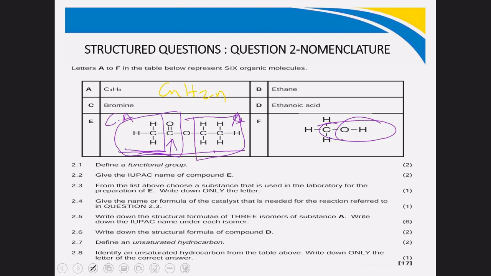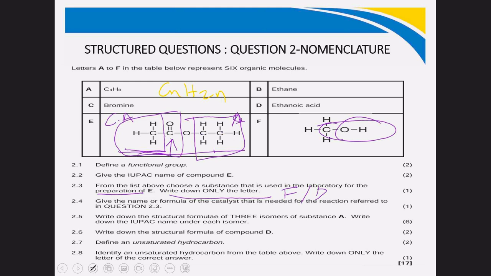From the list above, choose a substance that is used in the laboratory for the preparation of E. So E is an ester. So an ester is prepared by what? By an alcohol and also a carboxylic acid. So the question says, from the list above, choose a substance that is used in the laboratory for the preparation of E. Write down only the letter. So the letter can be F or what? D, because we use ethanoic acid and alcohol in the presence of sulfuric acid. So that's how you answer question number 2.